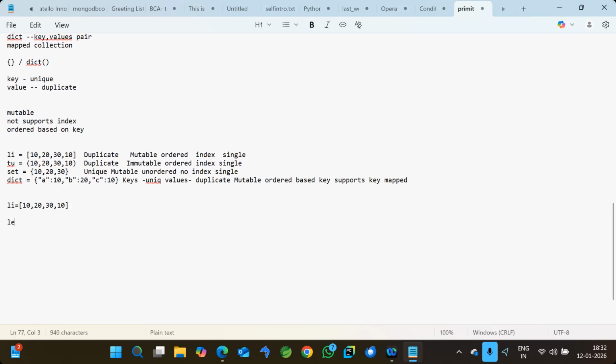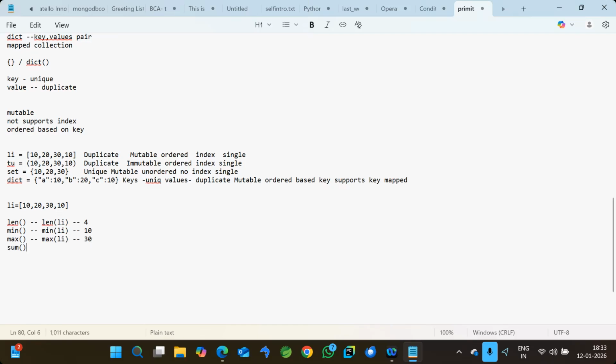The first common function available on the collections is length. It will give the size of the list, or length of the list. In this case, if you write length of li, it will return the count of the elements, how many there are in the list. That is here 4. Similarly, we have min and max. Min of li is the minimum value, that is 10. Similarly, max of li will be 30.